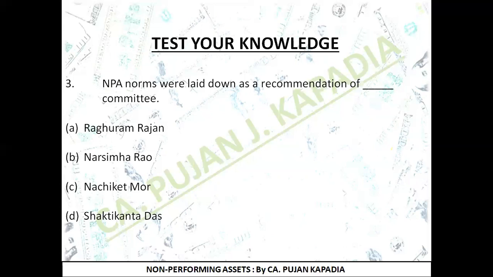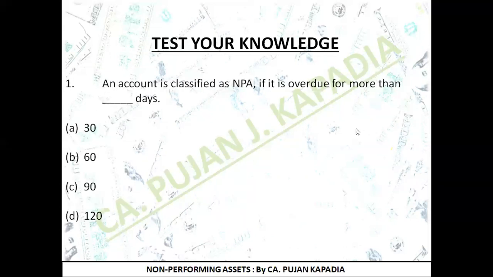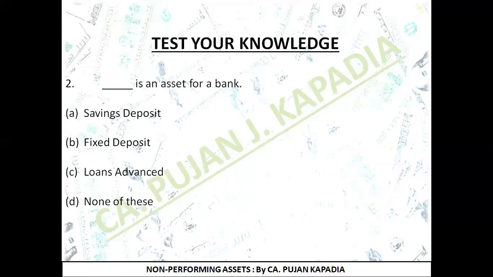So let's discuss the same. The first question was, an account is classified as NPA if it is overdue for more than how many days? So the correct answer is option C, 90 days. Second question is, which is an asset for a bank? I had discussed this particular point. If as a bank I am giving a loan to the customer, then that loan given is going to be my asset. While savings deposit and fixed deposit are something that I am receiving from the customer, so they are my liability. As a result, what is my asset? The correct answer is option C, loans advanced.